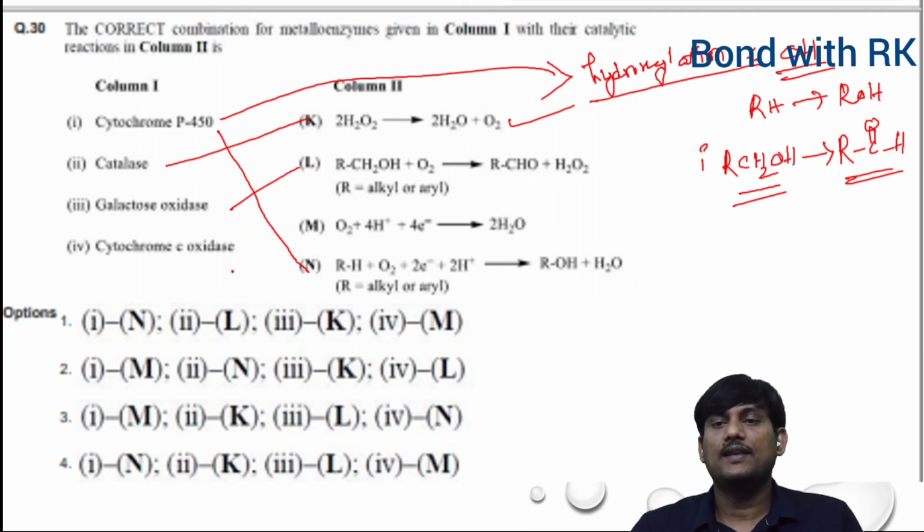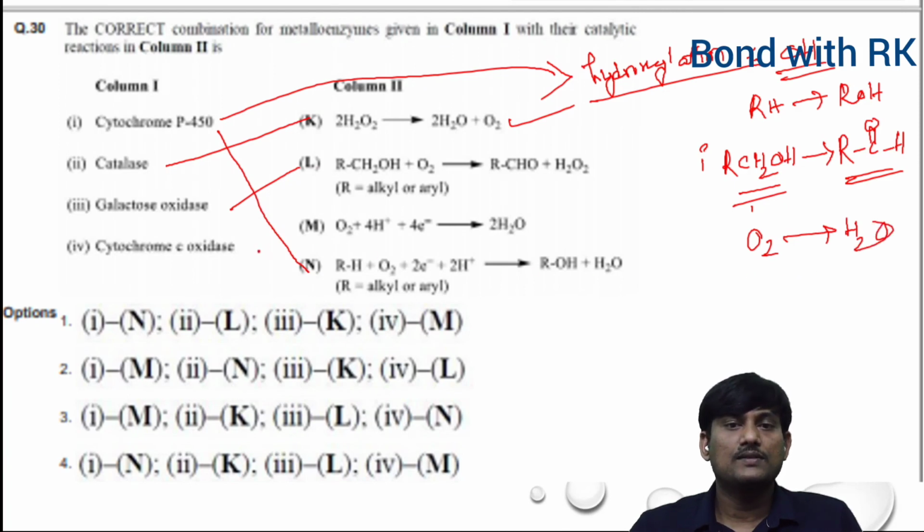Cytochrome C oxidase, this one converts oxygen into water. So what is the correct option? First one is N, second one is K, third one is L, fourth one is M. So fourth one is the correct option.